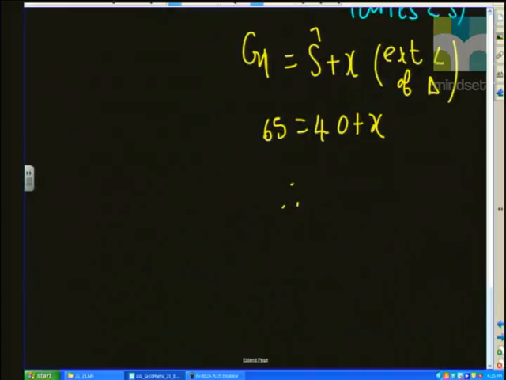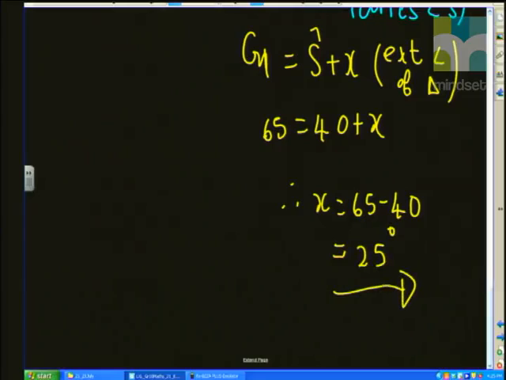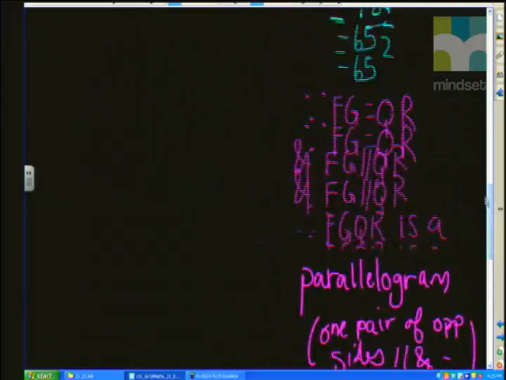So therefore, angle X would be 65 minus 40 degrees, which will give us 6 minus 4 is 2, which will give us 25 degrees. So therefore, angle X is equal to 25 degrees.